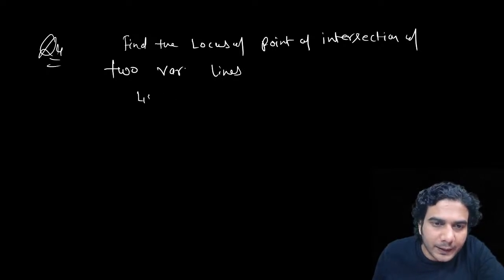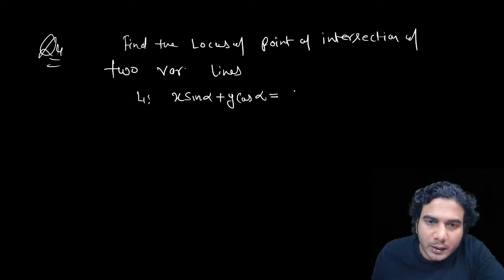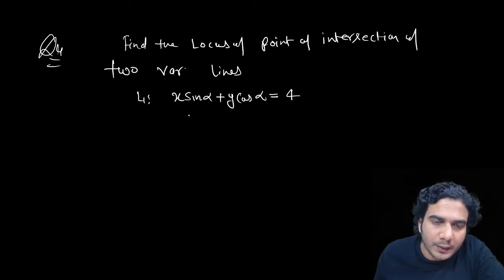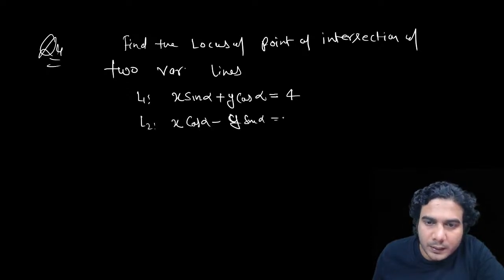One is L1: x sin alpha plus y cos alpha is equal to 4. And the L2 line is x cos alpha minus y sin alpha is equal to 3.